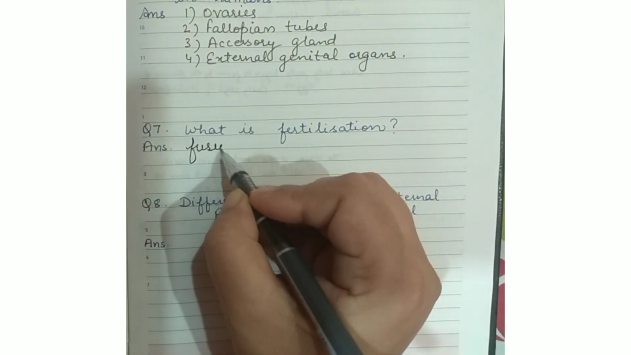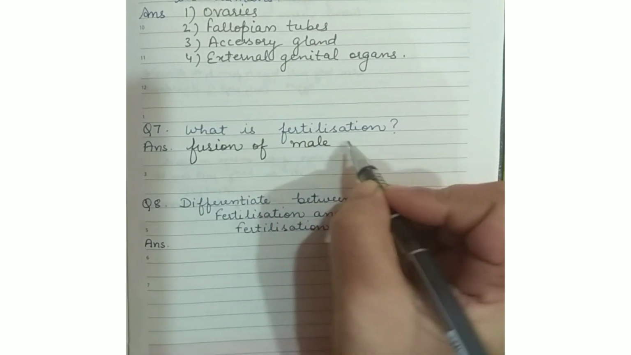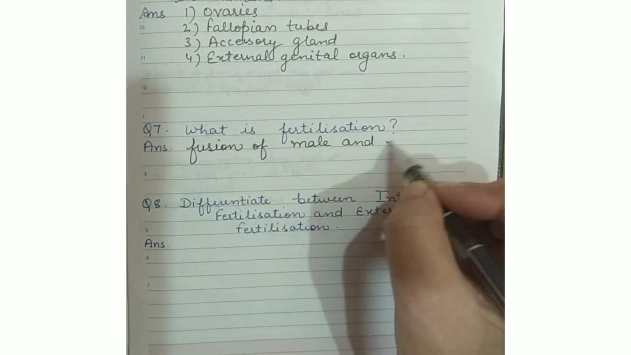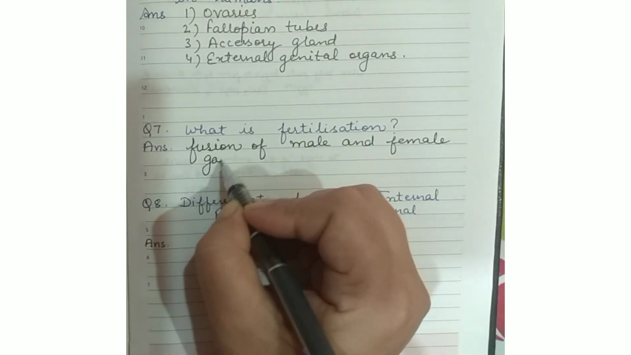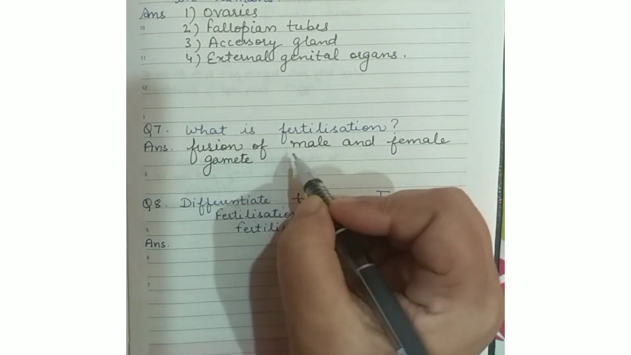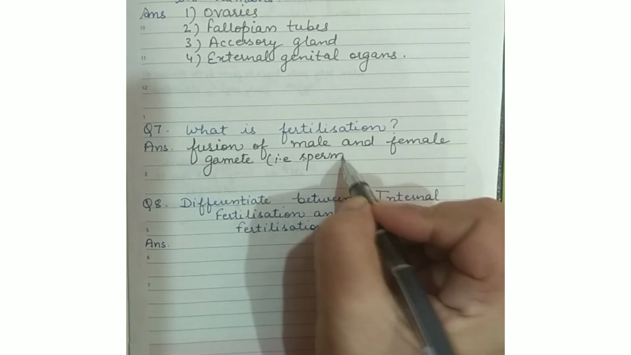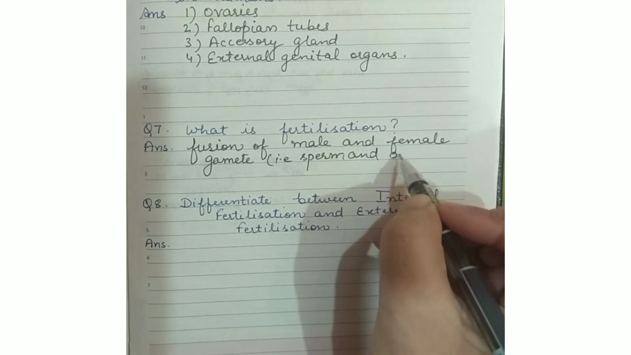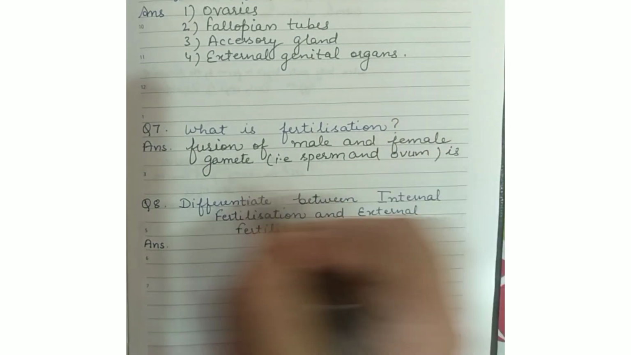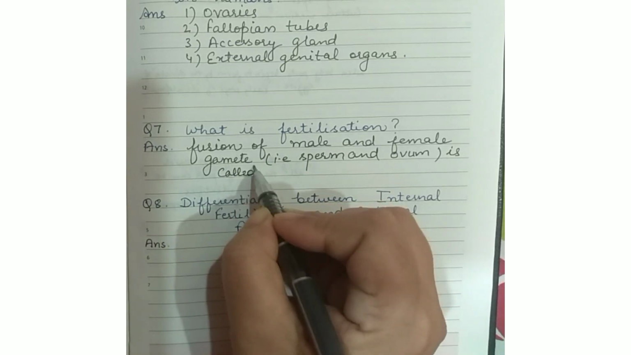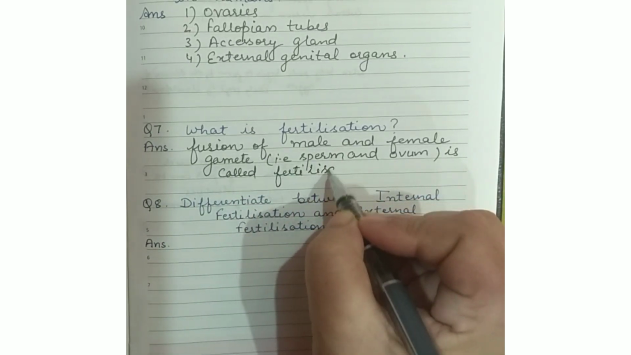What is fertilization? Fusion of male and female gamete in order to form a zygote is known as fertilization. It is the first step of reproduction. Male gamete is sperm and female gamete is ovum. Their fusion is known as fertilization. Very simple.